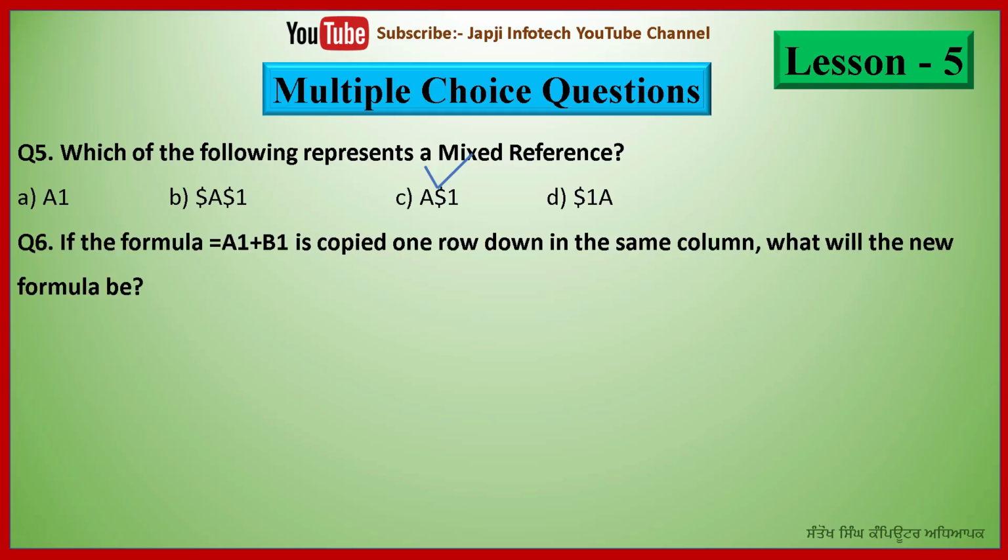And the sixth question is, if the formula equal to A1 plus B1 is copied one row down in the same column, what will the new formula be? And the options are equal to A1 plus B2, equal to B2 plus C2, equal to A2 plus B2, and the last one is equal to A1 plus B1. And the right answer is, if the formula equal to A1 plus B1 is copied one row down in the same column, then the new formula will be equal to A2 plus B2.